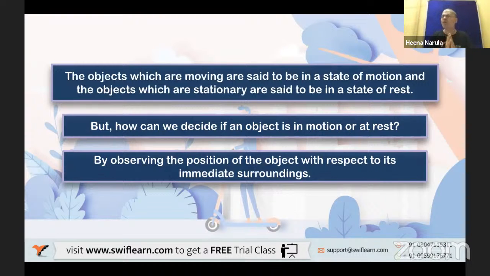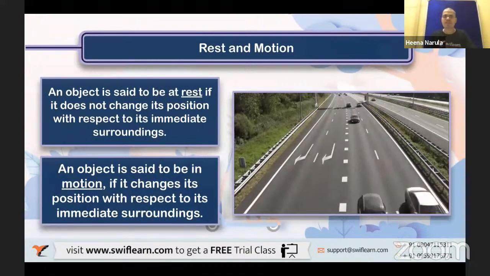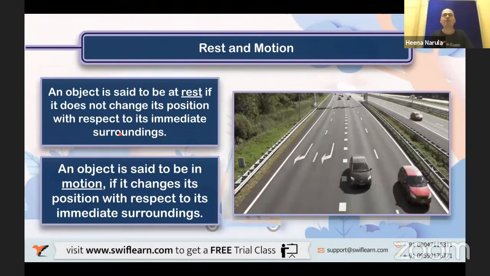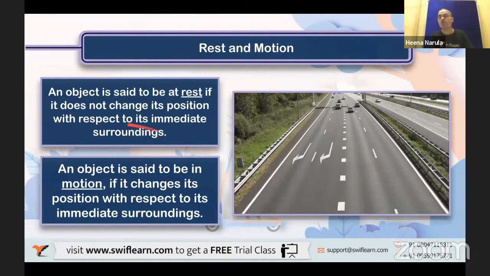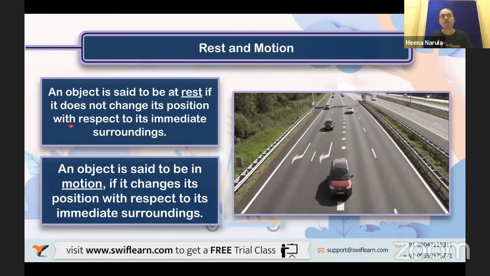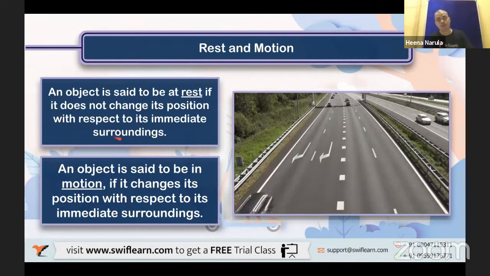So the basic fundamental is, how do you identify whether the object is at rest or in motion? It is by checking with the immediate surroundings. Very good. Correct. Thank you. Now you can see this in the slide. An object is said to be at rest if it does not change its position with respect to its immediate surroundings.